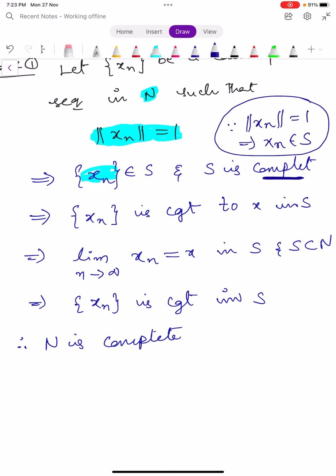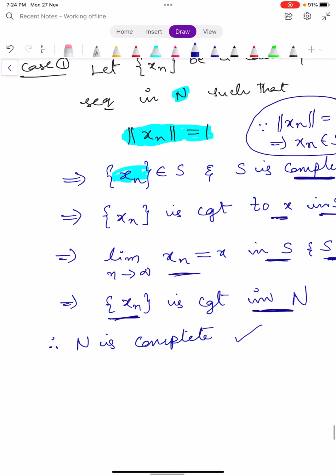Complete means every Cauchy sequence in it is convergent. So xn converges to x in capital S. So that is limit n tends to infinity xn is equal to x in capital S. And we know that S is a subset of capital N. Therefore xn is convergent in capital N. Therefore N is complete. Now we go for case 2.